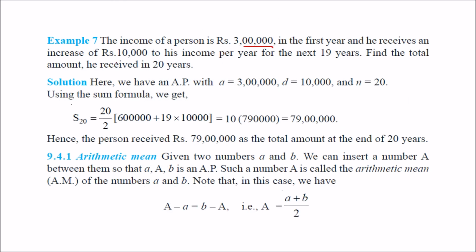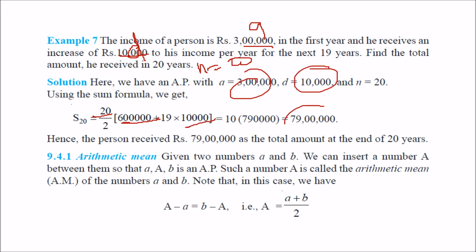Now, the income of a person is 3 lakh in the first year, and he receives an increase of 10,000 to his income per year for the next 20 years. Find the total amount he receives after 20 years. So a is 3 lakh and d is 10,000. That means n equal to 20. We just use the formula: 20 by 2 into 2a plus 20 minus 1 into d, where d is 10,000. So it will be this much.